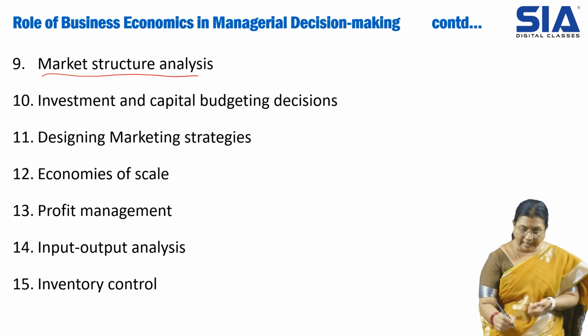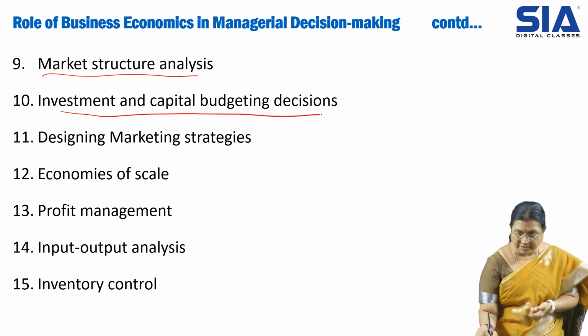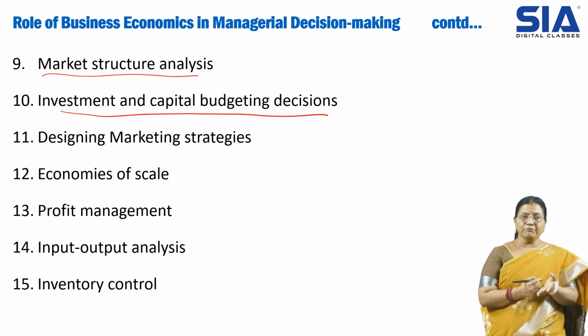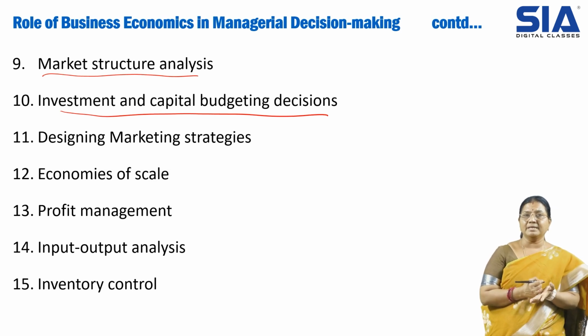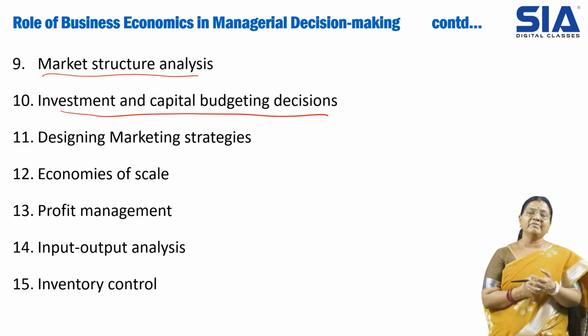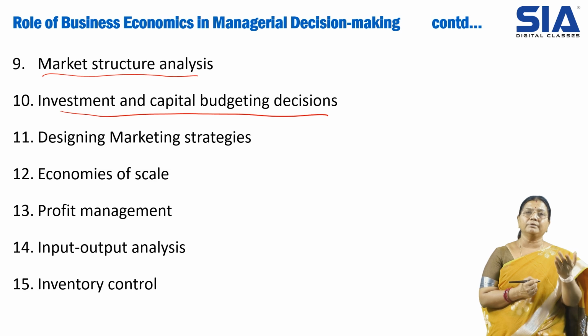Then investment and capital budgeting decisions. Capital budgeting decisions are the decisions used to spend money on capital assets, which is called capital expenditure. Before investing in capital assets, we analyze the project or the asset. For example, we are purchasing a machinery. We have to see what benefits we are going to get, how much profit we are going to earn if we invest in that machinery.